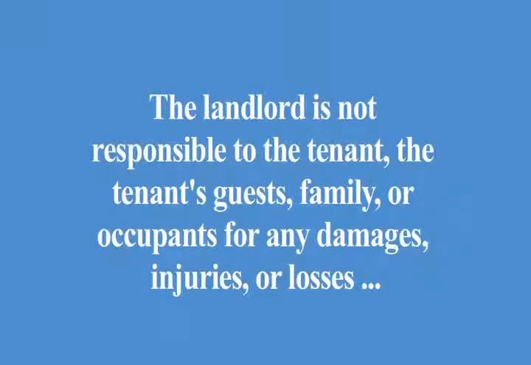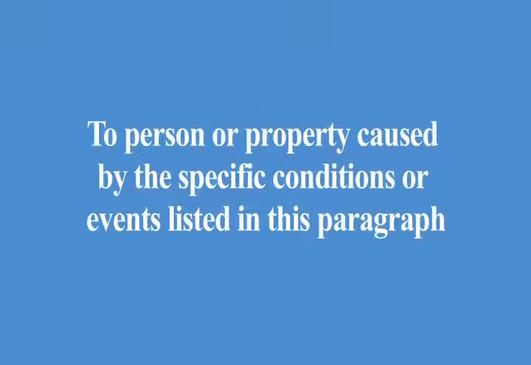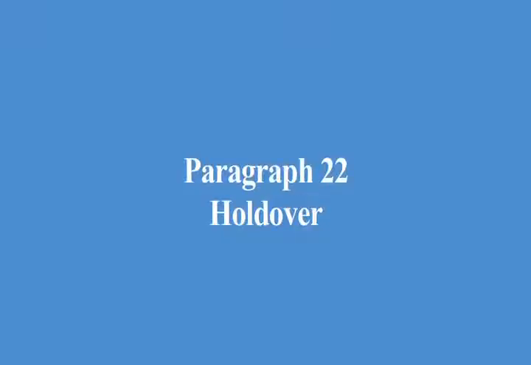Paragraph 21, liability. This paragraph explains the landlord is not responsible to the tenant's guest, family, or occupants for any damages, injuries, or losses to a person or property caused by the specific conditions or events listed in this paragraph, unless the conditions or events were caused by the landlord. If the tenant's guests, family, occupants, or pets caused any loss or damage to the property, the tenant must promptly reimburse the landlord for those costs.